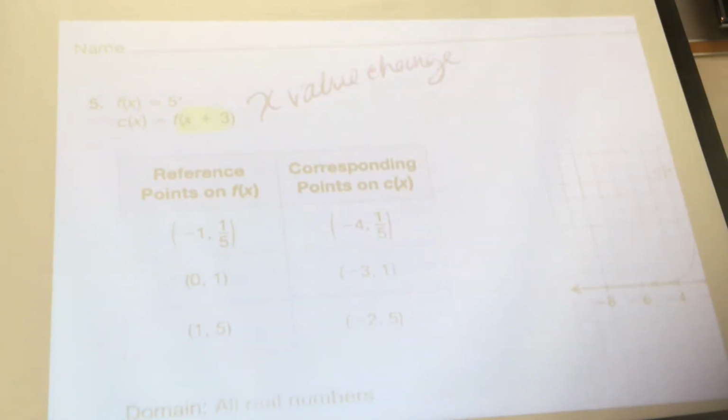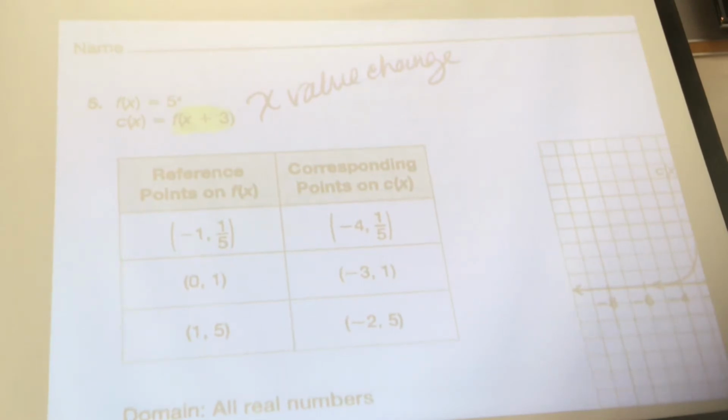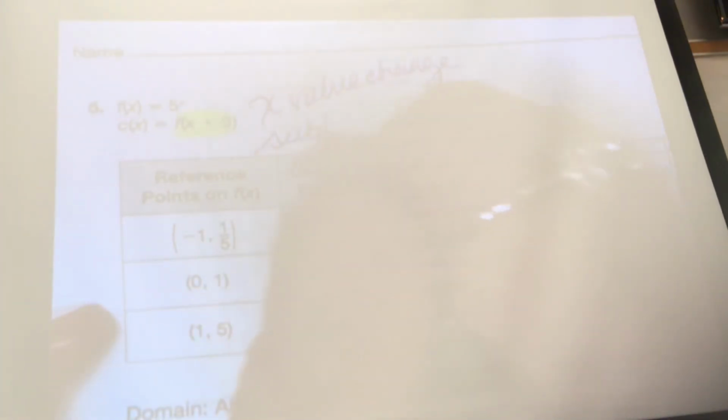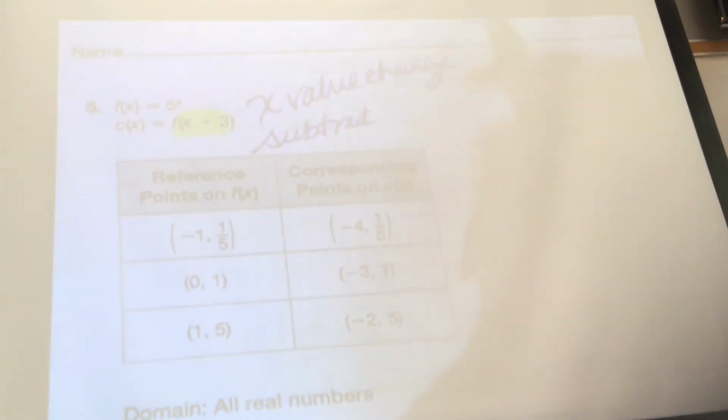How does my X value change? How do you get from -1 to -4? How do you get from 0 to -3? How do you get from 1 to -2? You subtract 3. Remember, inside the argument, it's the opposite of what you think. There's a +3, you're actually going to subtract 3.